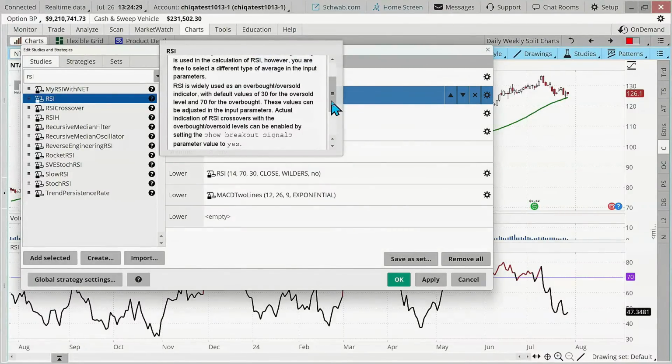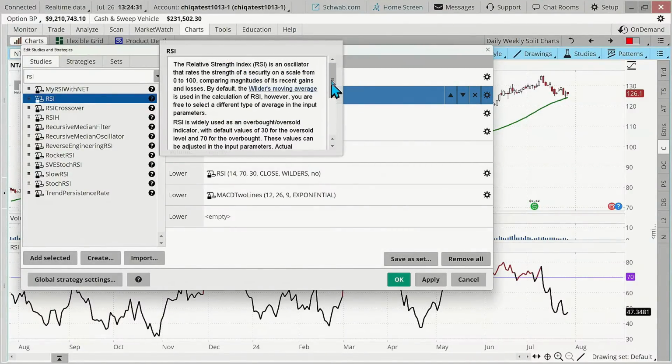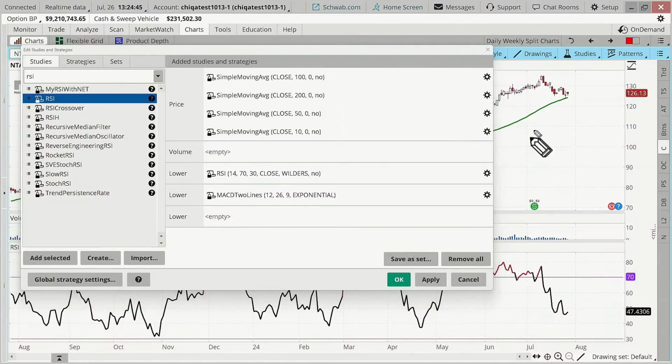Those ThinkScripts can be built fairly easily. But it does state here the RSI is an oscillator that rates the strength of a security on a scale of 0 to 1, comparing the magnitude of recent gains and losses. And it does that by comparing percent closing prices.